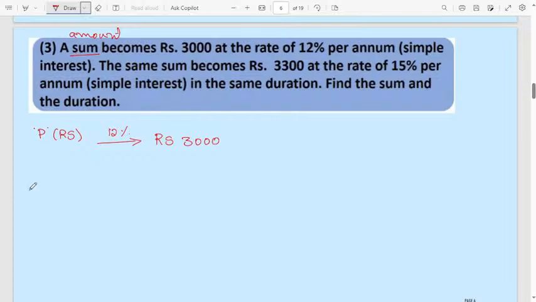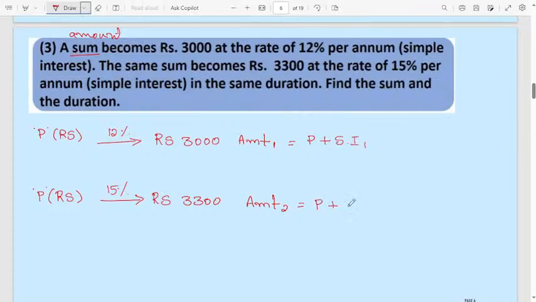Consider this the first case. Second case, same principal, it will become 3,300 at the rate of interest 15%. This is nothing but the amount. This is amount 1, this is amount 2. You know the formula: the amount will be equal to principal plus simple interest. First case, principal plus simple interest, and the same in the second case. Understood how to write? Very simple problem.